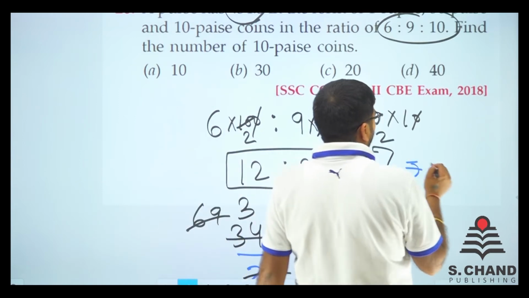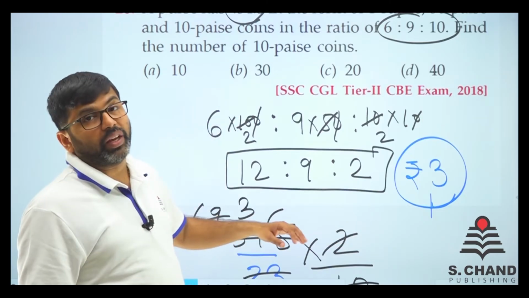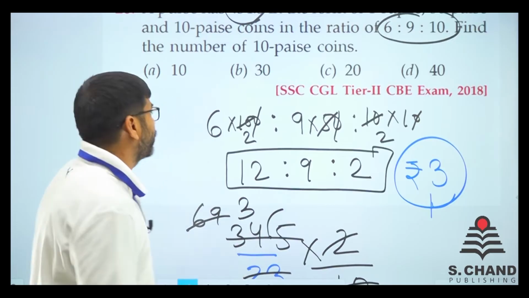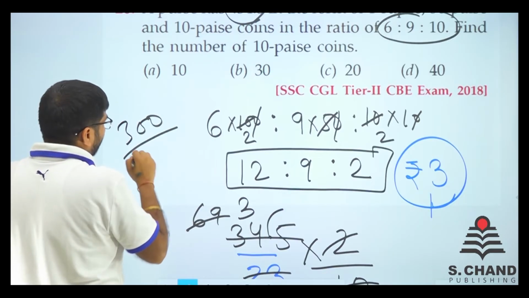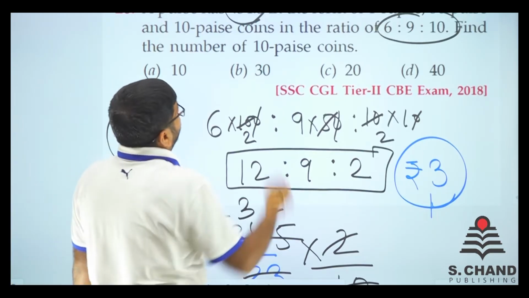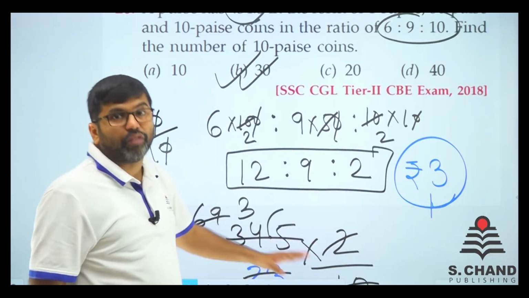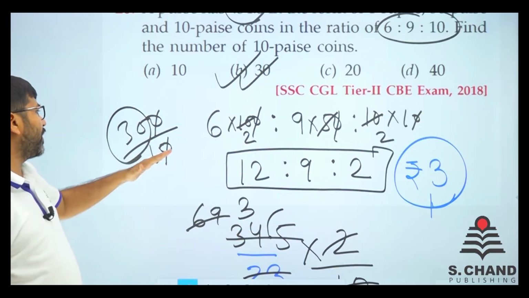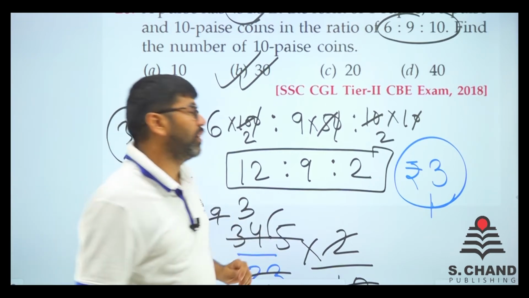So the value of 10 paisa coin is rupees 3. We have got 3 rupees ke 10 paisa coins hain. So 10 paisa coins and 3 rupees means number of coins. So like 300 paisa divided by 10 paisa, we have got 30 coins of 10 paisa. Because this was the value, we did all things of value. So value को वापस हम पैसे के number में divide करेंगे. So 300 paisa by 10 paisa, that will be 30 number of coins of 10 paisa, right?